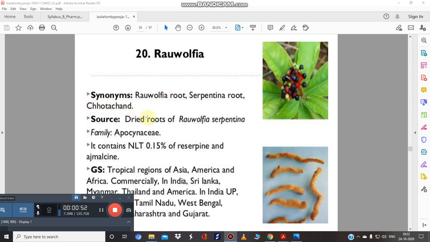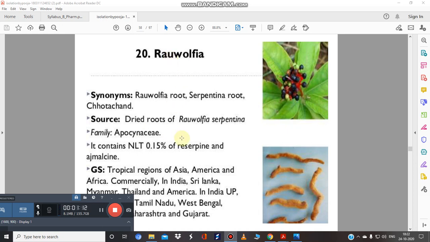So it is obtained from the dried roots. So these are the dried roots. Cinchona uses the bark and Rauwolfia uses the roots of Rauwolfia serpentina, belonging to the family Apocynaceae. And the family of Cinchona is Rubiaceae, the coffee family. The family of Vinca is Apocynaceae. The family of Rauwolfia is Apocynaceae.